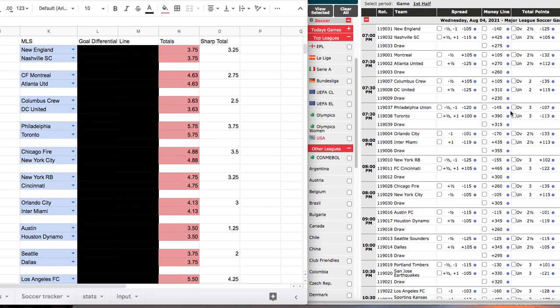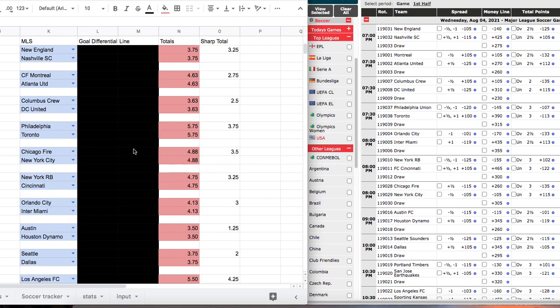I think you're probably better off sticking to 2.5, considering that 2.5 is the average amount of goals scored in a soccer match. So even though we do have value there on the over, and of course there are always exceptions to the rule, I still don't think that would be a good wager.